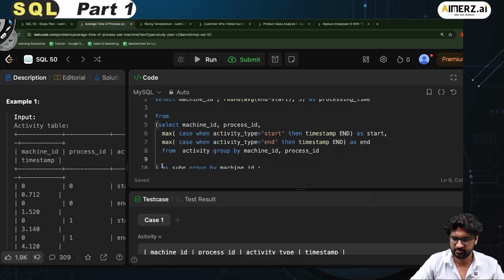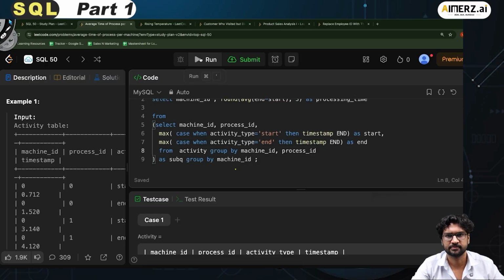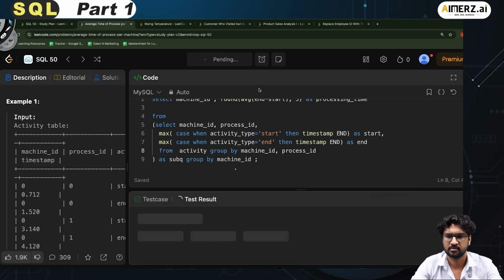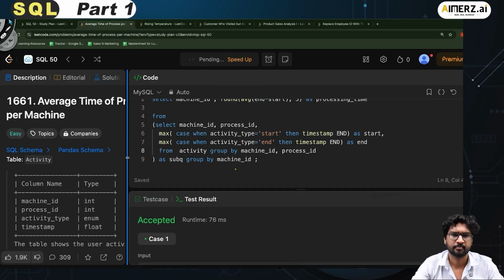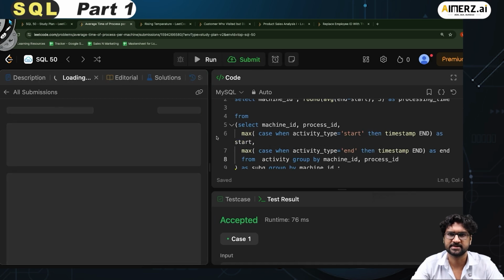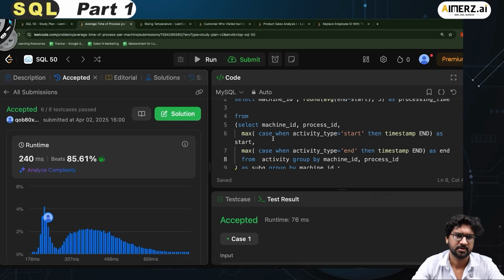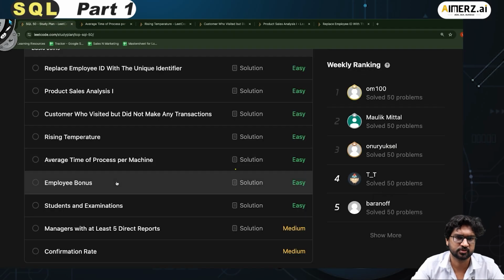Now let's try to run this and see if it works. We're going to click on this, it is accepted. If I click on the submit, let's see if it is accepted. Yes, it has been accepted. Perfectly fine. Let's try to move to the next problem and try to solve the next one.